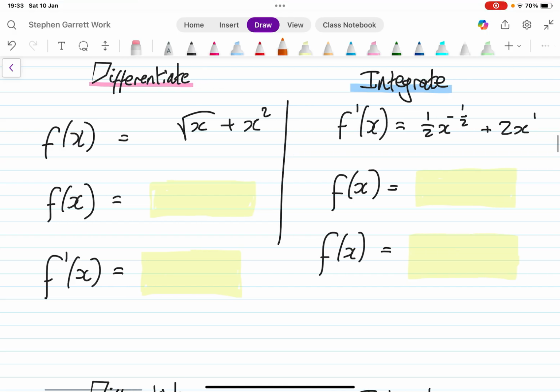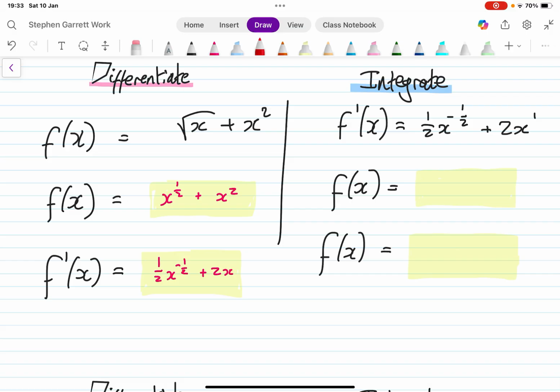So let's have a look at this one. To differentiate, firstly I have to write this in a form where I can differentiate. So that's x to the half plus x squared. And then differentiating, I have 1/2 x to the minus 1/2 plus 2x. So here we go. What I'm going to do now is the exact same steps in the opposite order.